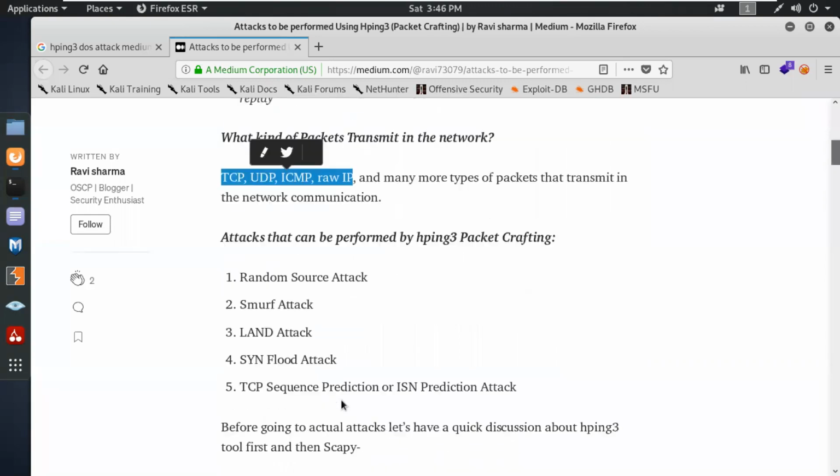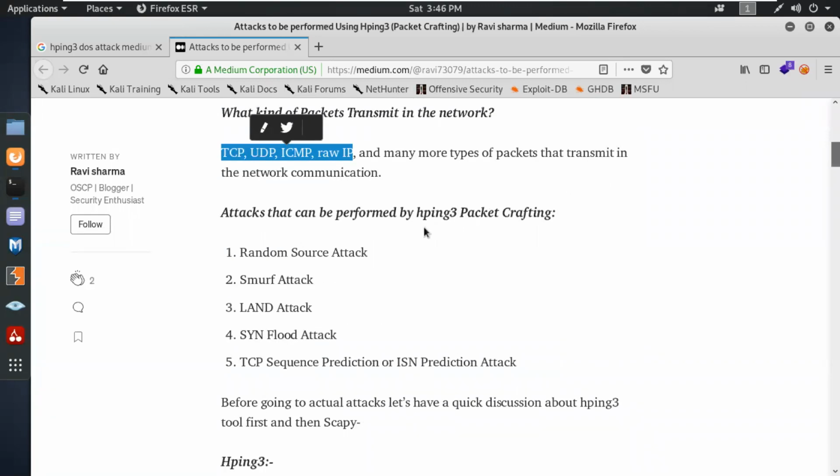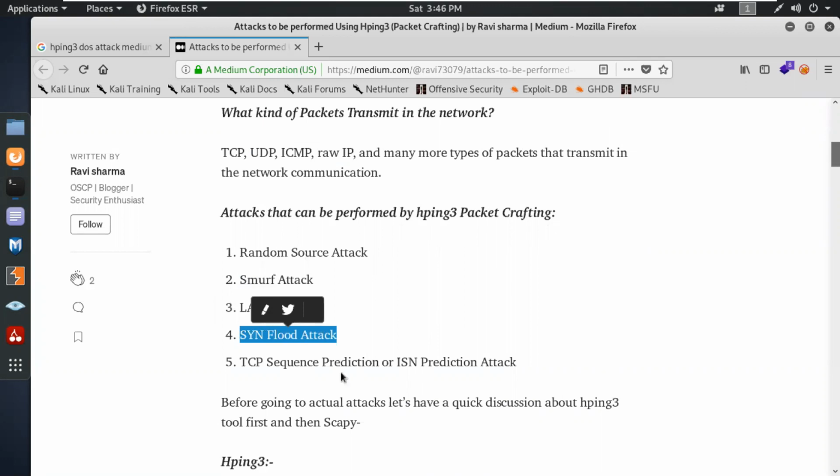You can see that attacks can be performed by hping3 crafting packets: random source attack, Smurf attack, land attack, SYN flood attack. The Smurf attack and land attack are basically ICMP attacks. You can see we already did the SYN flood attack over here. That was a SYN flood attack.